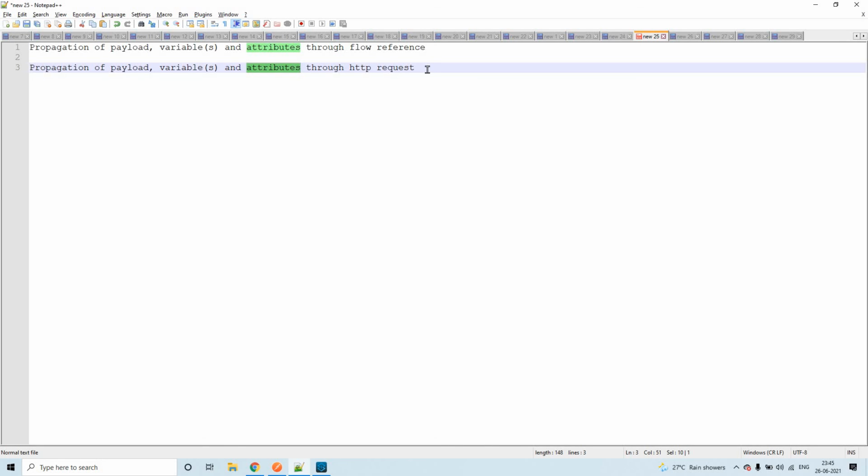And while responding to the HTTP request, the HTTP listener is again overriding the attributes. So you can still share the variable values, but only through headers, URI parameters, or query parameters. But just go with headers. So these are the differences and similarities between propagation of payload, variables, and attributes through flow reference and through HTTP request.